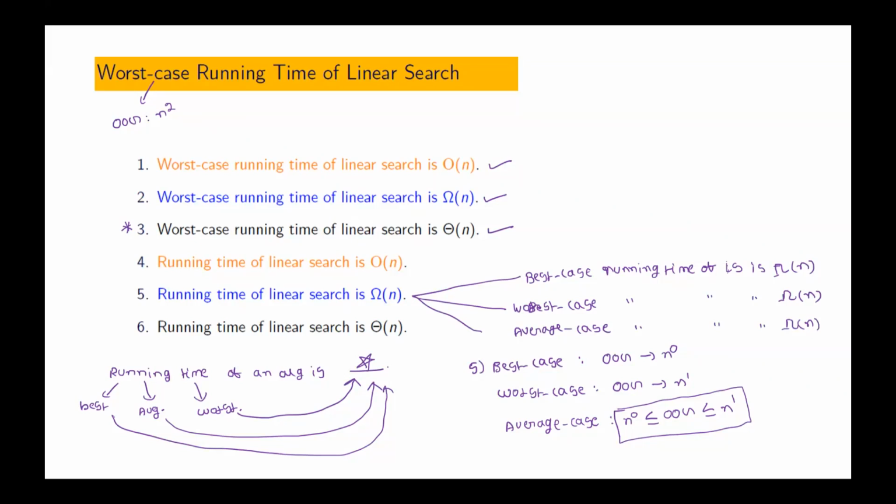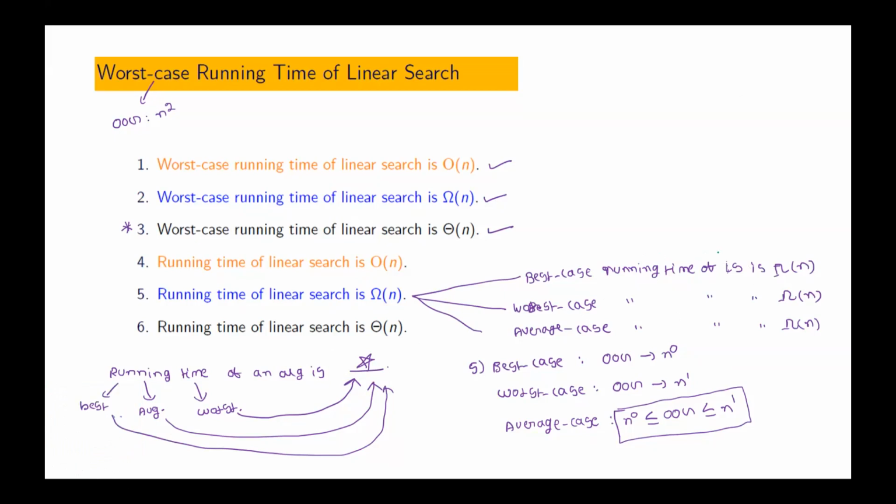It should be true for all three cases whenever we use running time without explicitly saying whether it is best, worst, or average. Is that point clear? Yes, sir. Okay. Now please check whether best case running time of linear search is big omega of n. Is that true or not? It is false, sir.